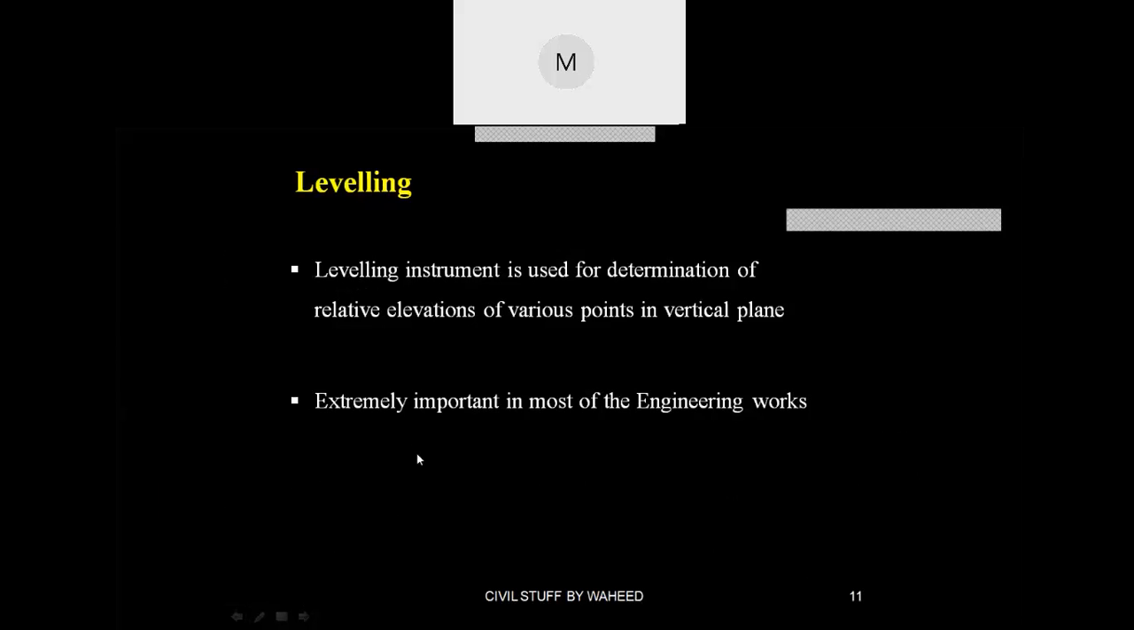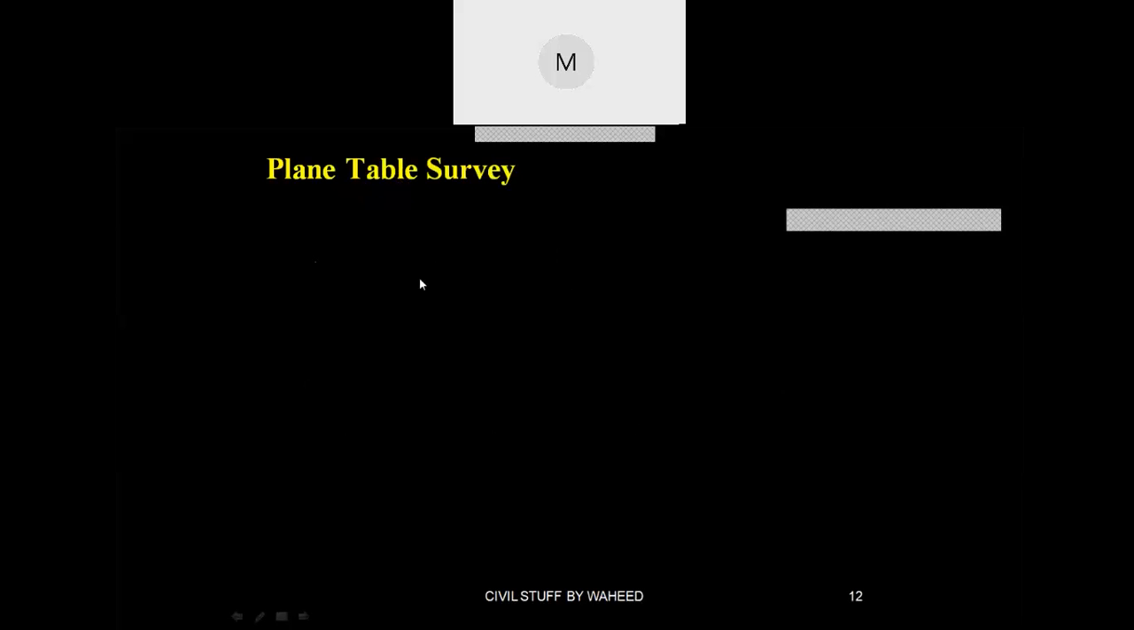See, it is extremely important in most of the engineering works, right? Next one is what? Plane. See, every topic I am just touching because in further classes there is one chapter on chain surveying, one chapter on compass surveying, like that. As of now, for the first semester you have only two things, that is chain and compass.